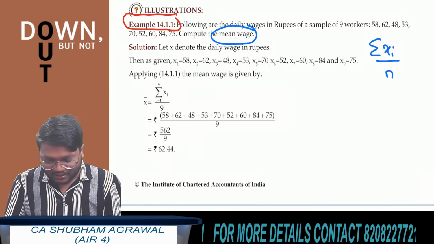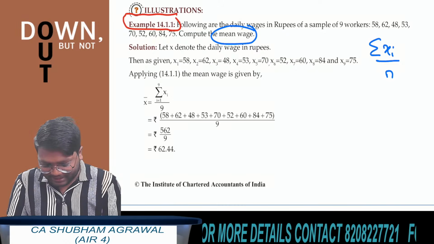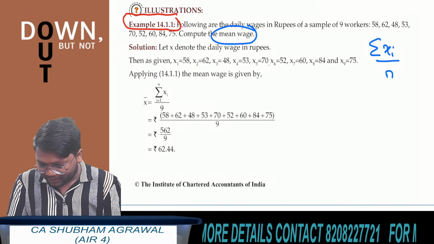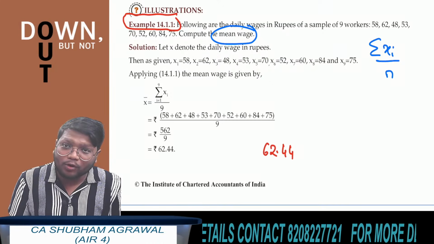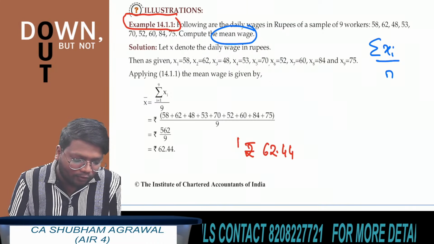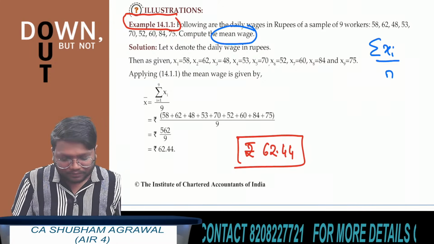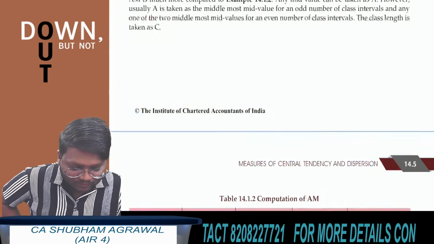One second, I am also doing it on calculator. 562 divided by 9. Yeah, you will get it as 62.4 recurring. So if you are rounding it off up to 2 decimal places, the answer is 62.44 rupees. Okay. Now next question.